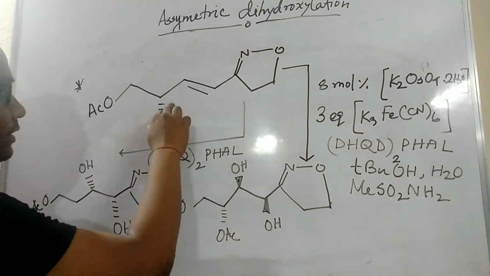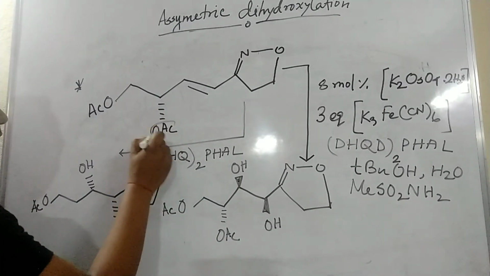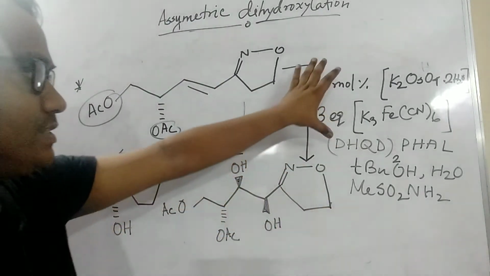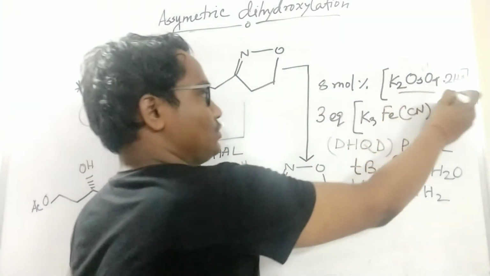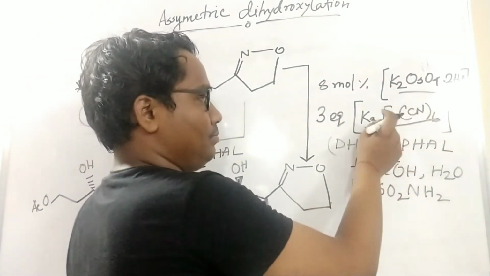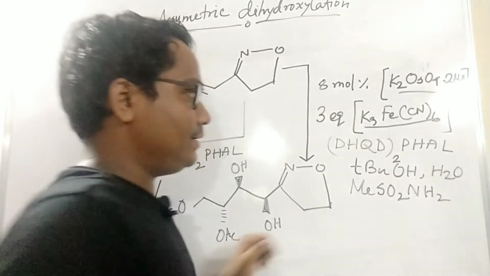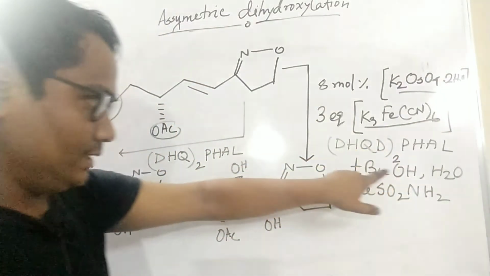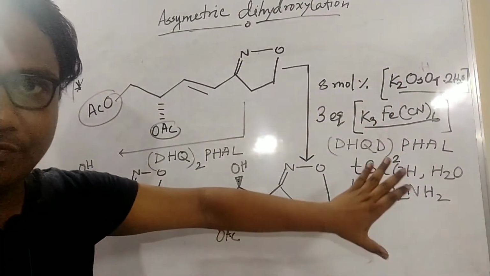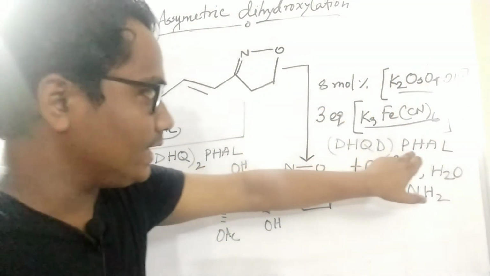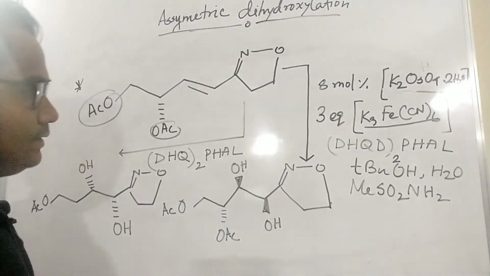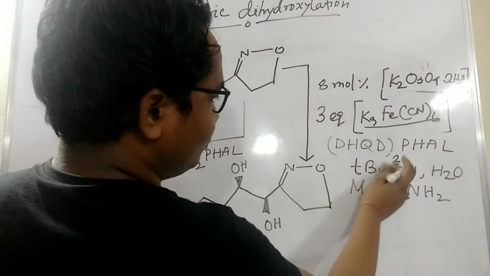Okay, here I took this moiety. See, this is the double bond, this is a down OAc group, and this will be the one ring. In this condition, here is osmium tetroxide salt. There are many reagents but they are the same, and this is potassium hexacyanoferrate, this is the DHQD ligand, this is solvent, and this is some base. Don't be confused by the many reagents; only be concerned about which ligand they are using and which oxidizing reagent they are using for dihydroxylation. And for this product, I said that they are using DHQD.